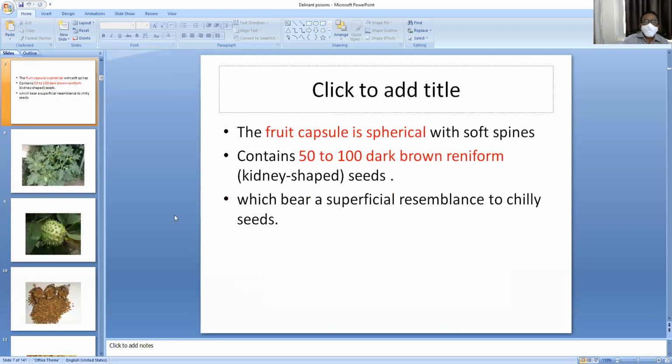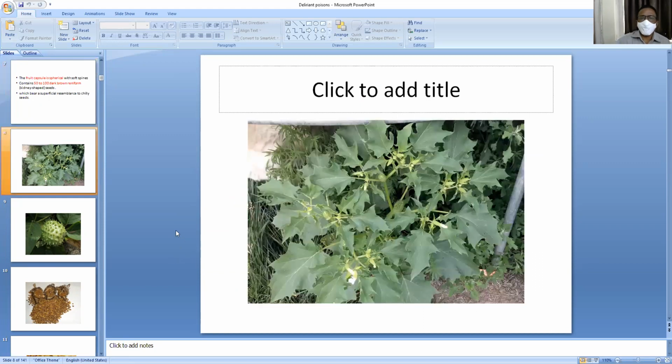The fruit capsule is spherical with soft spines and contains 50 to 100 dark brown reniform or kidney-shaped seeds. Datura seeds resemble chili seeds. More or less, both look identical. So this is the Datura plant.